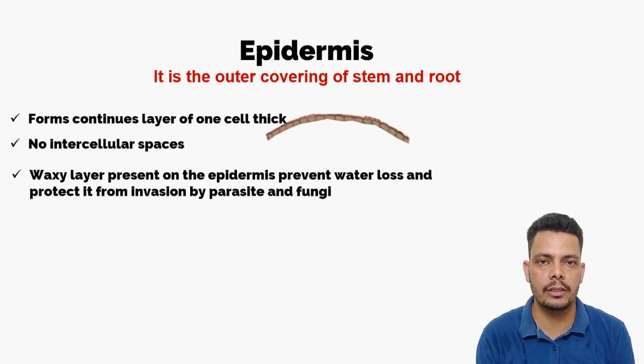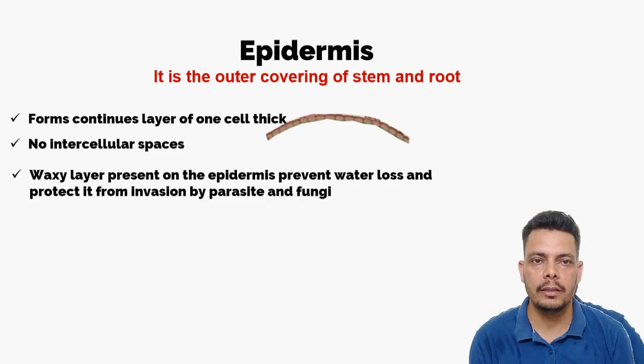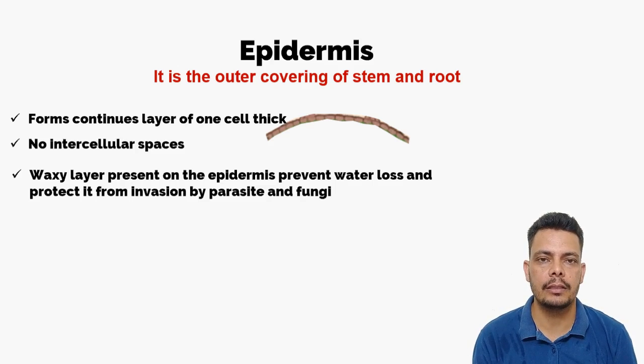It is just for protection and makes the plant resistant to the environment. In the environment there are a number of harmful gases also, so this waxy layer protects the aerial part of the plant. This waxy layer also prevents water loss and invasion by fungi and parasites. So basically it is a protective waxy layer outside the aerial part of the plant.